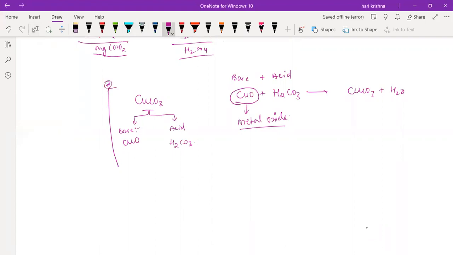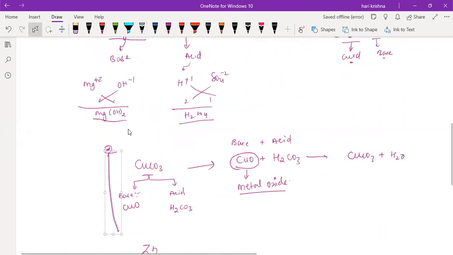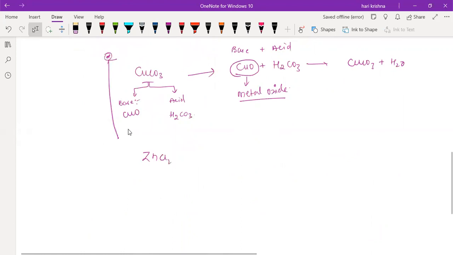There is an original chemical equation for this. Similarly, if you take zinc oxide, what is the thing I have given? Zinc chloride. So what is the chemical equation for this? ZnO plus HCl will form ZnCl2 plus H2O.